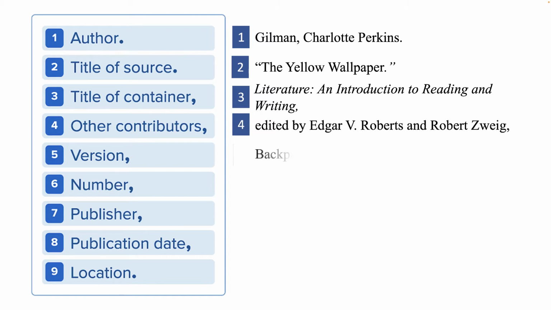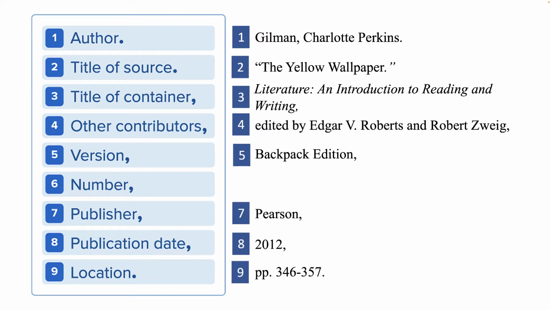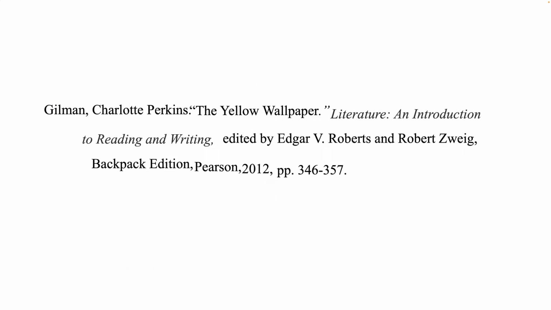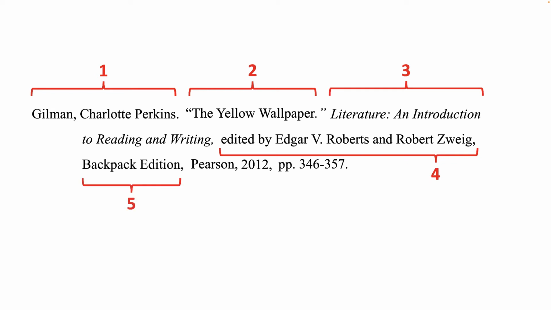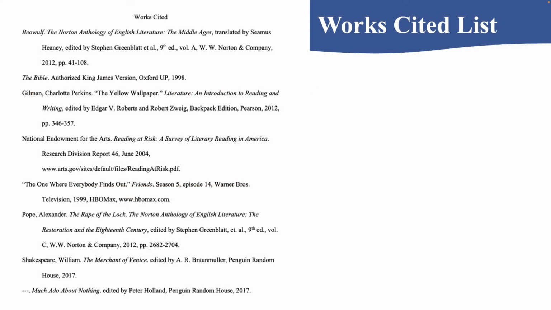Okay, this source appears in a backpack edition of this anthology, and we don't have a number, so we skip. Again, whenever we don't have one of these elements, we simply skip to the following element. So because we don't have a number, we just go to the next element, which is the publisher, Pearson, the publication date, and then the page numbers where this appears. And we put them all in sequential order, once again listing them the way we listed them on the elements page, and put them in hanging indent format so that they appear in our Works Cited page that looks something like this. We list our sources in alphabetical order.